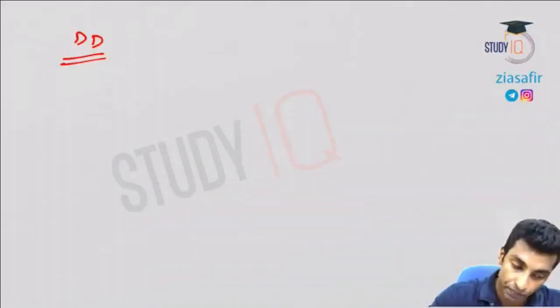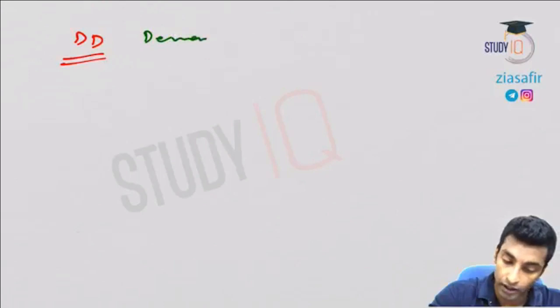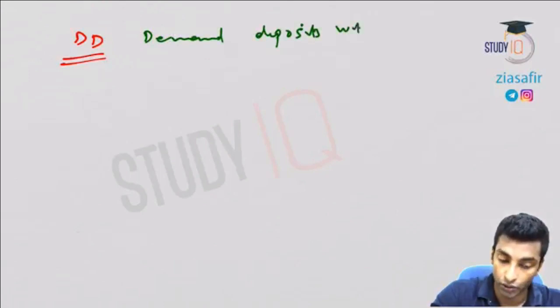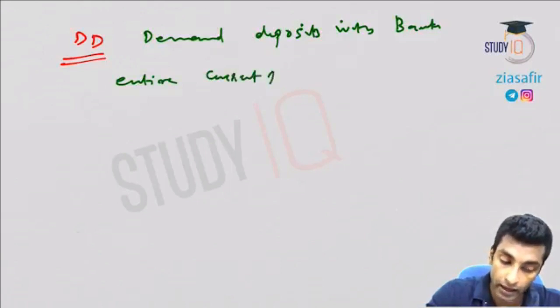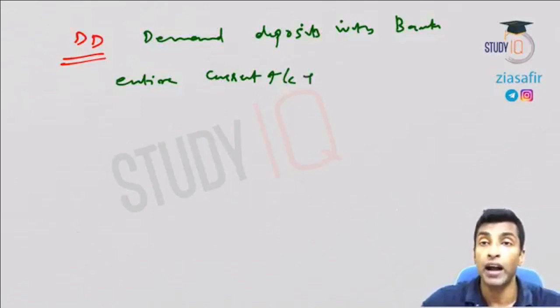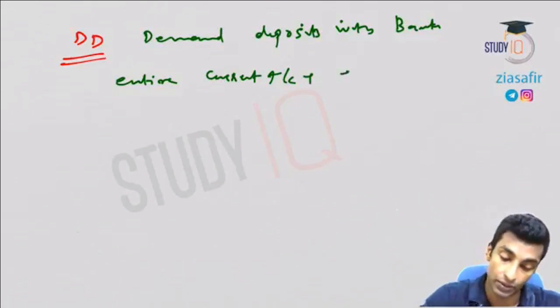So demand deposits with banks, I would say, are the entire current account plus the demand liability portion of the savings account.